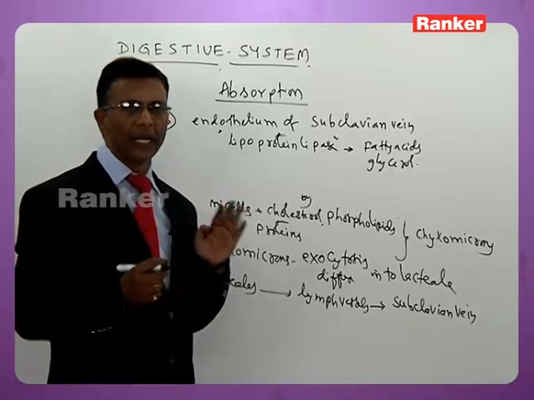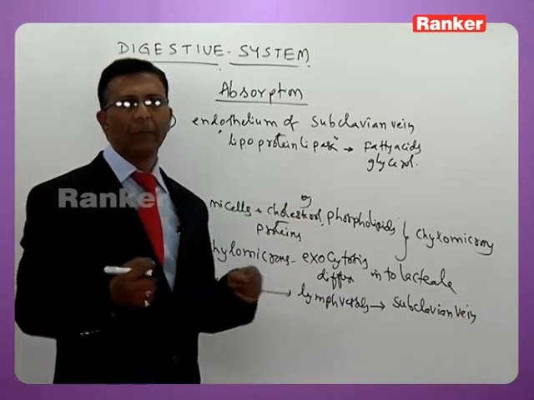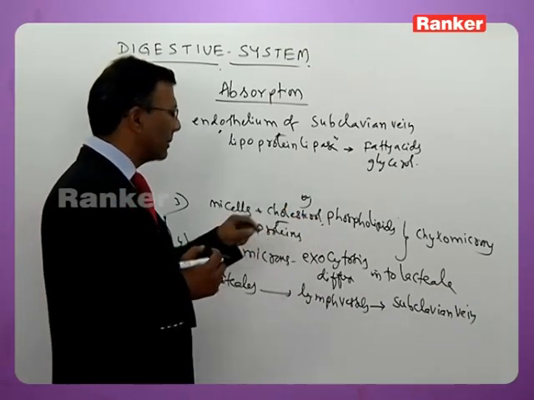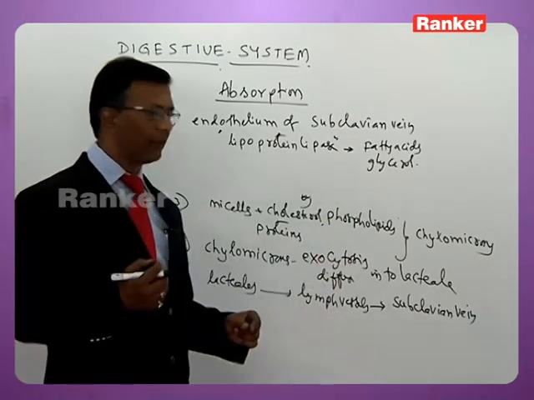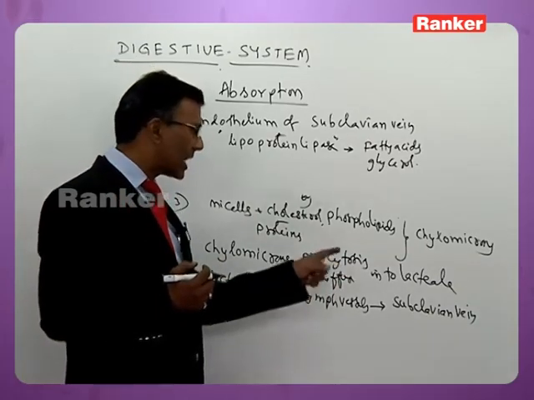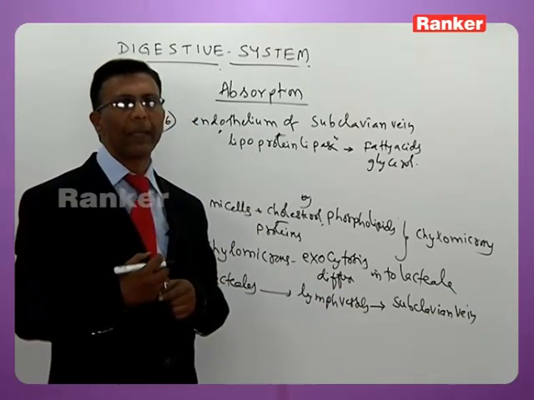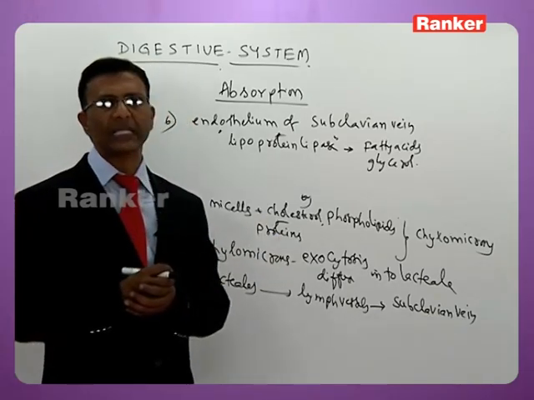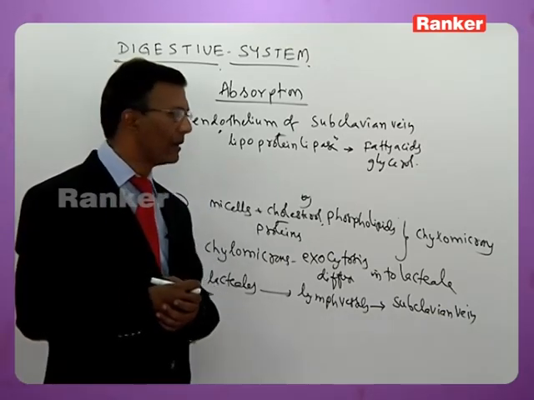This is how absorption of fat takes place in the human body. First, micelles are formed by combining with the bile salts. Micelles in the mucosal cells combine with cholesterol, phospholipids and proteins to form chylomicrons. Chylomicrons diffuse into the lacteal. The lacteals carry them into lymph vessels. Lymph vessels discharge them into the subclavian vein. The subclavian vein secretes an enzyme called lipoprotein lipase that breaks down the chylomicrons into fatty acids and glycerol, which finally get deposited in the human body in the form of adipose tissue.